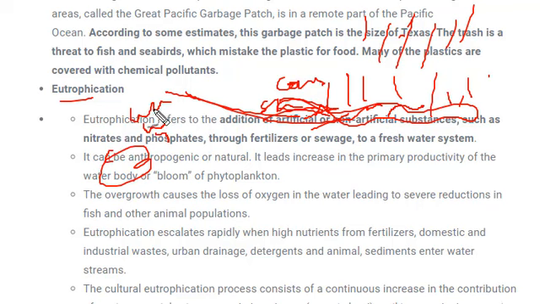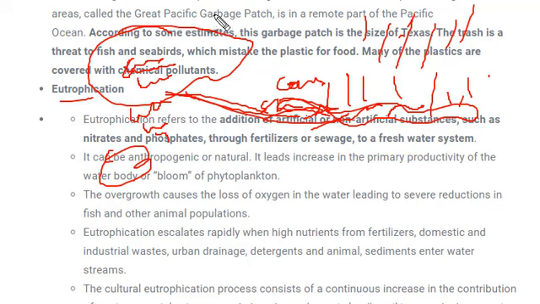They accumulate on the surface of the water and block the sunlight, and the algae start decomposing and consume the dissolved oxygen already present in the water body, and this heavily impacts aquatic life.